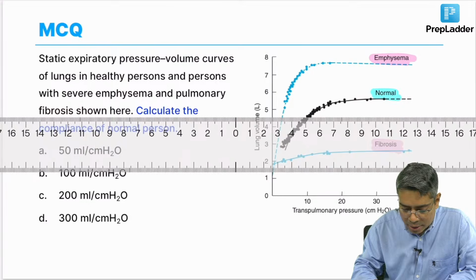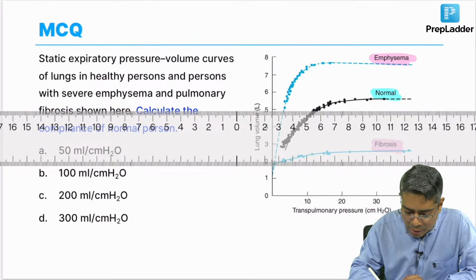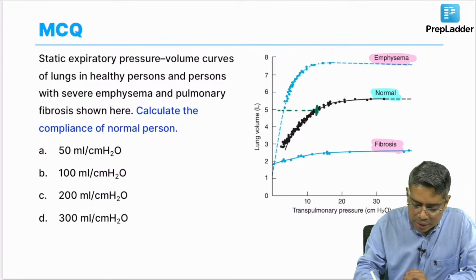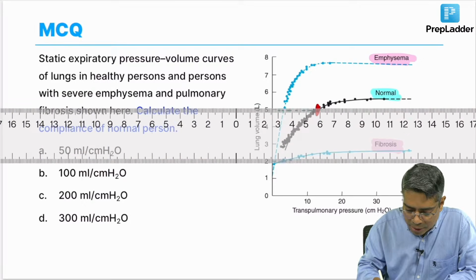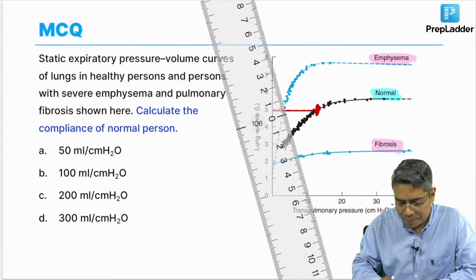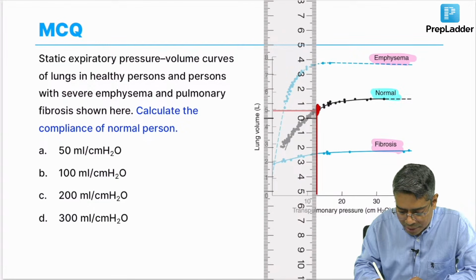But here in this question, they have asked you to calculate the compliance of the normal person, from this normal compliance curve. So, how to do that? In my previous session, I discussed that first of all, you have to drop one perpendicular from any point on the y axis. So, from this 5 liter point, I am dropping a perpendicular on this normal curve, and then extending this perpendicular on to the x axis.